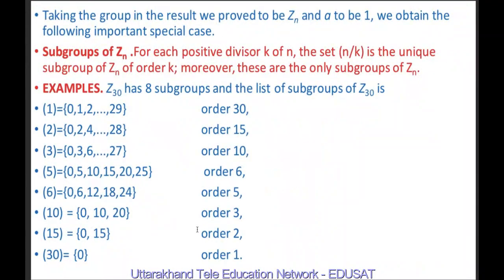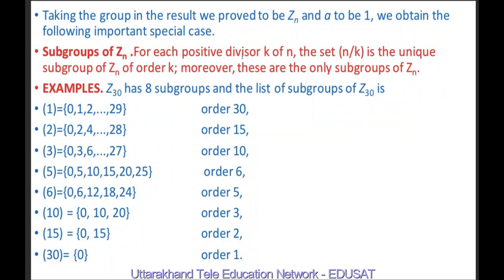Taking the group in the result to be Zn, which is nothing but the set of integers less than n under addition modulo n, and a to be 1, we obtain the following important special case, the subgroups of Zn.